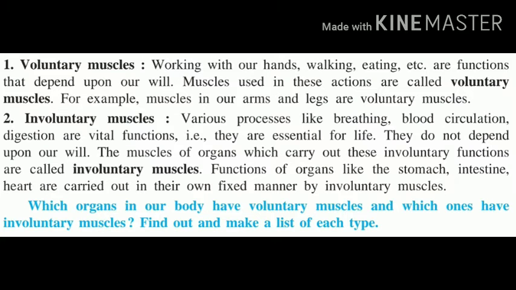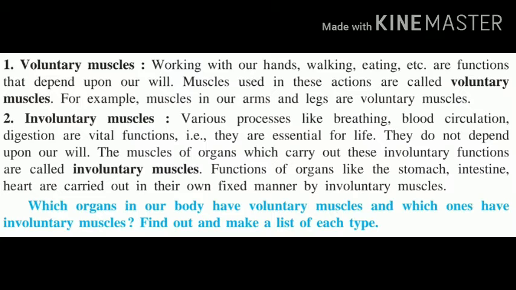There are different kinds of muscles, voluntary muscles and involuntary muscles. What is the meaning of voluntary muscles? Working with our hand, walking, eating, etc. are functions that depend upon our will. Will means इच्छा शक्ती. आपण आपल्या इच्छाप्रमाणे जी हालचाल करतो त्याला आपण voluntary muscles म्हणतो. Muscles used in these actions are voluntary muscles. For example, muscles in our arms and legs are voluntary.